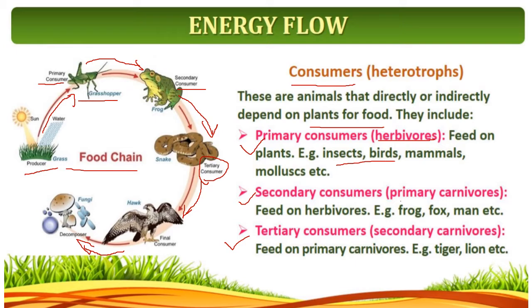Secondary consumers are primary carnivorous. They feed on the herbivorous. Examples are frog, fox, man, etc. Tertiary consumers are the secondary carnivorous. They feed on the primary carnivorous, such as tiger, lion, etc. So this is the energy flow in a food chain. So we have learned the second component, that is consumers.